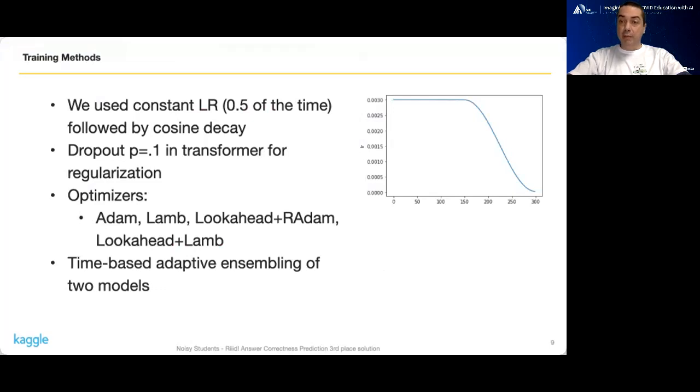So during inference, we did a time-based adaptive ensembling of two models. In practice, what this means is that the inference loop will try to use two models as much as it can, but it will drop one of the models if it sees that the ETA extends beyond the allocated 9 hours.